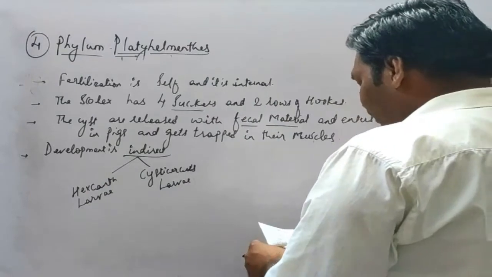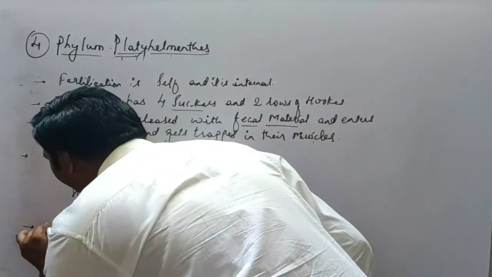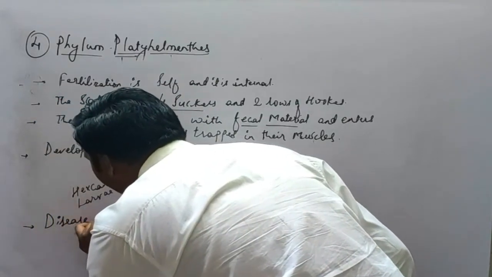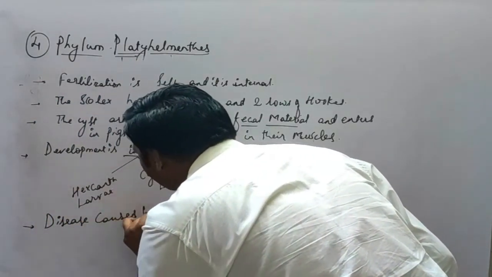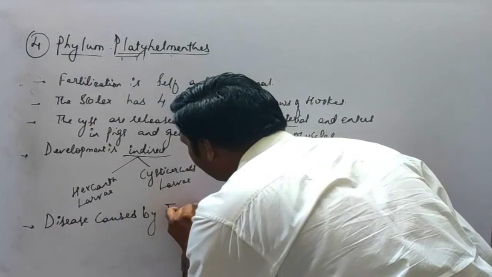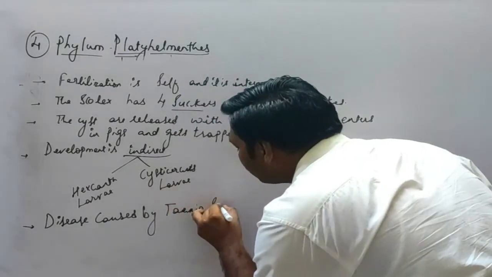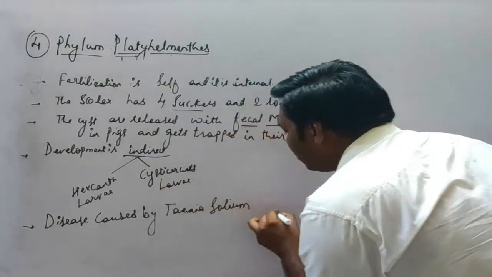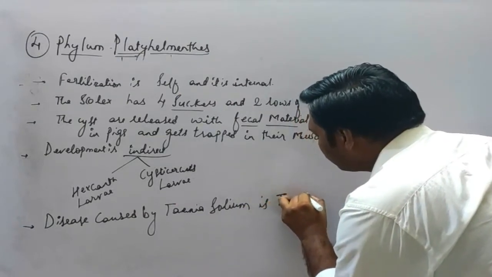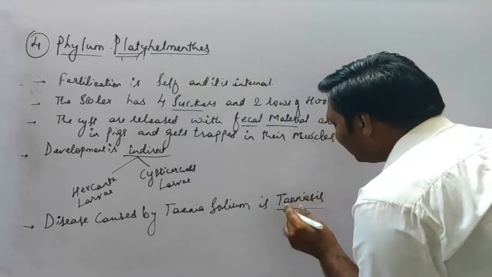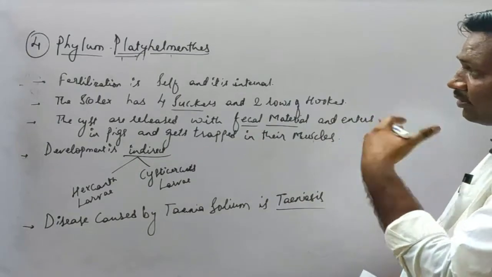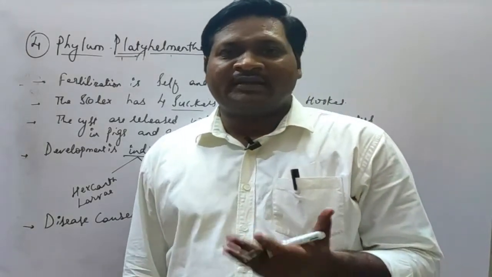Now, the disease caused by Taenia solium is taeniasis. Okay, this is called taeniasis. Now, this is about the entire description of the tapeworm.